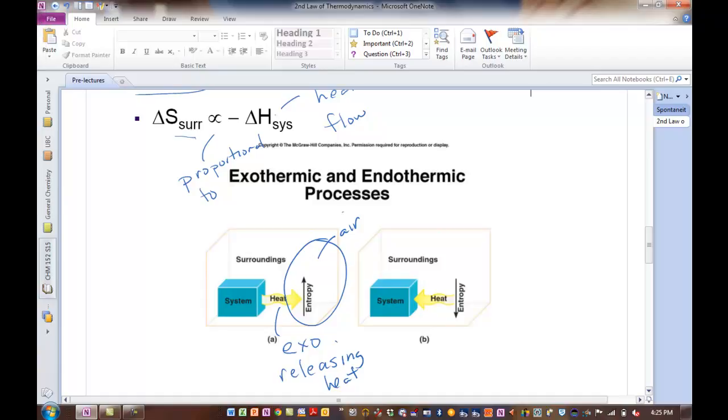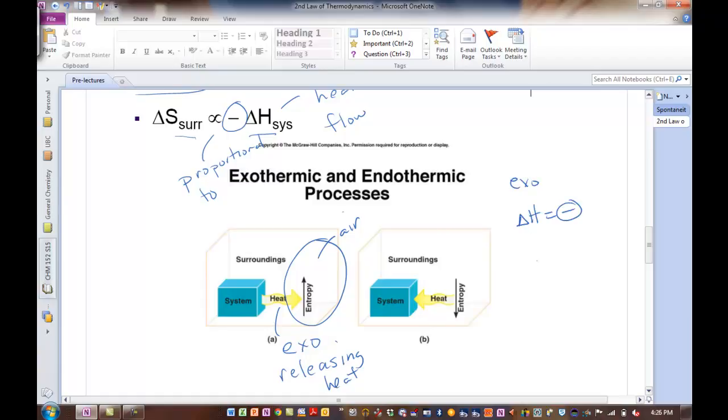The enthalpy change of the system, delta H. Sorry about that. So the entropy change of the surroundings is proportional to the heat flow from the system. Now, why the negative sign? That's because if it's exothermic, and we're focusing on exo, it's going to be opposite for endo. But for exo, delta H is negative.